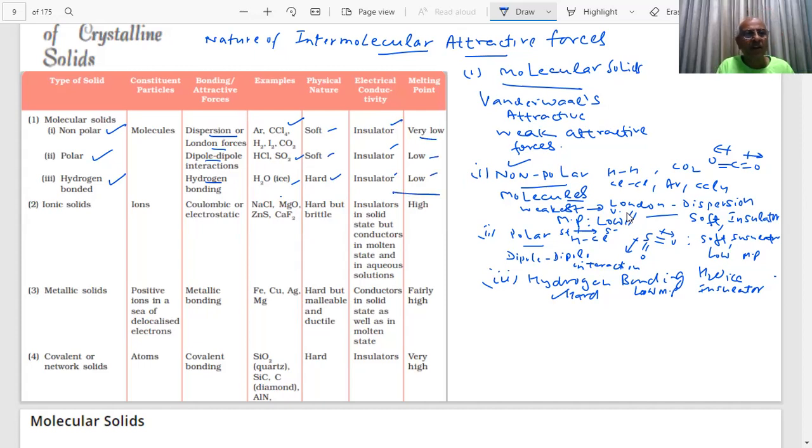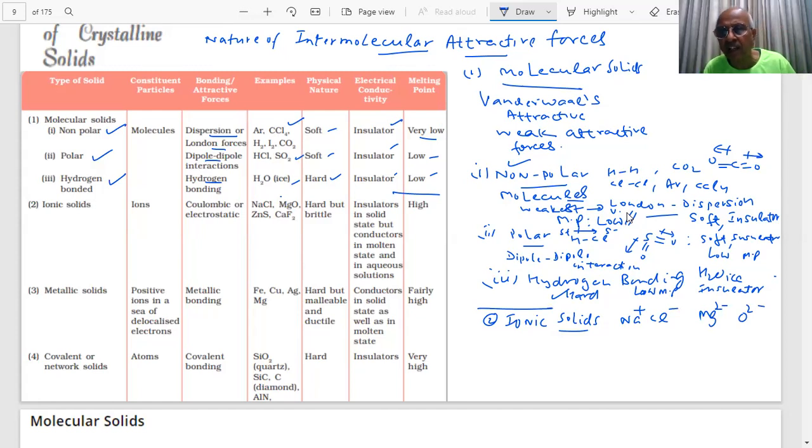So we are classifying, student, crystalline solids on the basis of the nature of intermolecular attractive forces. The next ones are ionic solids, student. There is a great shift in the properties when you come from molecular to ionic solids. In ionic means you will have ions, student. What do you mean by ion, student? If you have positive and negative ions, what happens? There will be strong attractive forces. These are electrostatic forces of attraction, student.